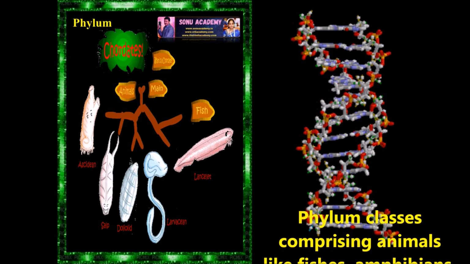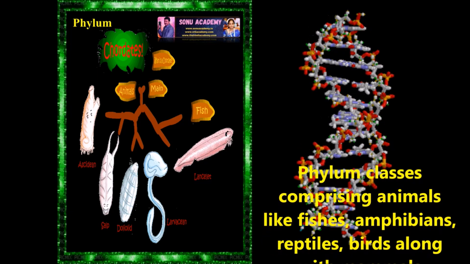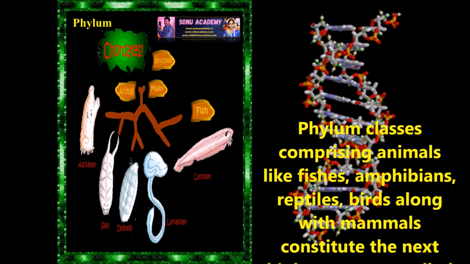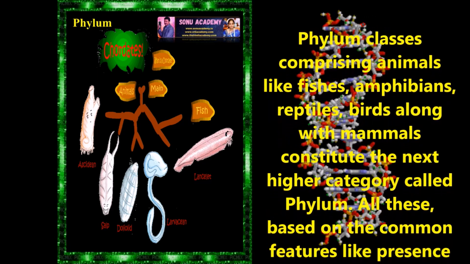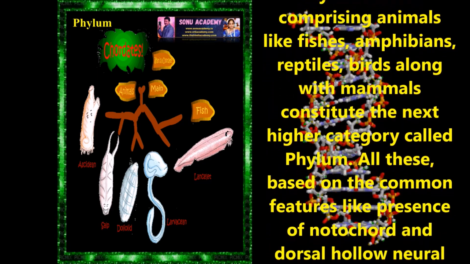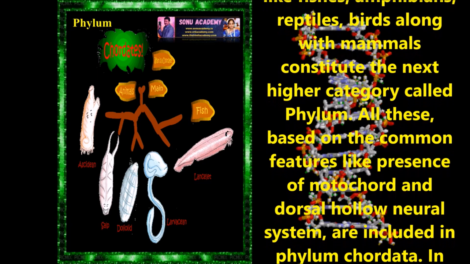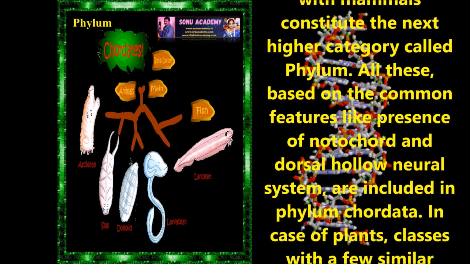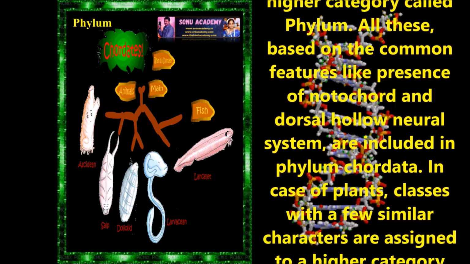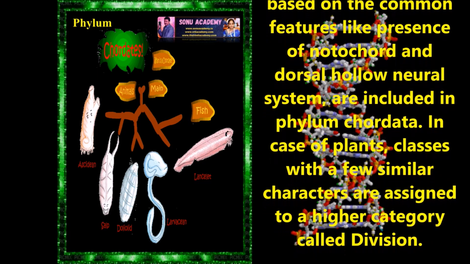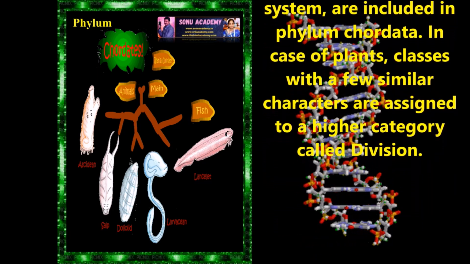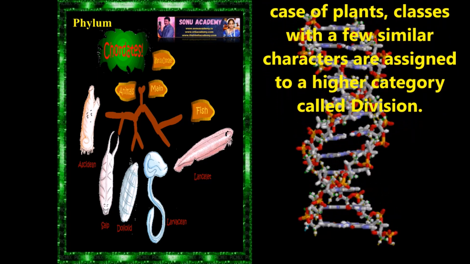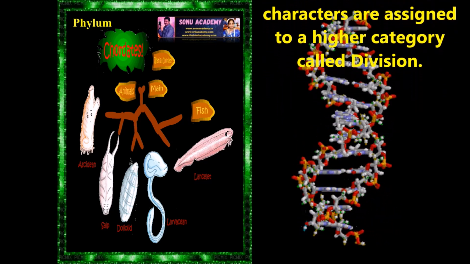Now let us discuss phylum. Classes comprising animals like fishes, amphibians, reptiles, and birds, along with the mammals, constitute the next higher category called phylum. All those based on common features like presence of notochord and dorsal hollow neural system are included in phylum Chordata. In case of plants, classes with a few similar characteristics are assigned to the higher category called division.